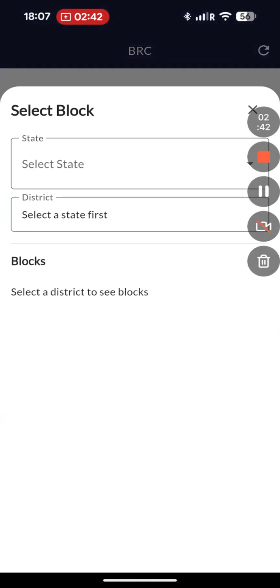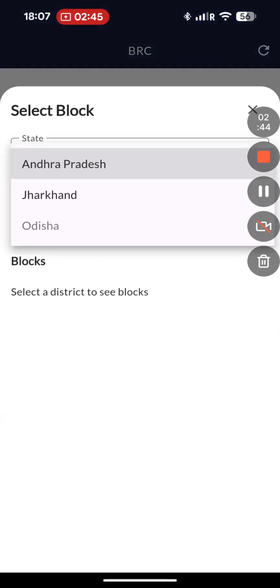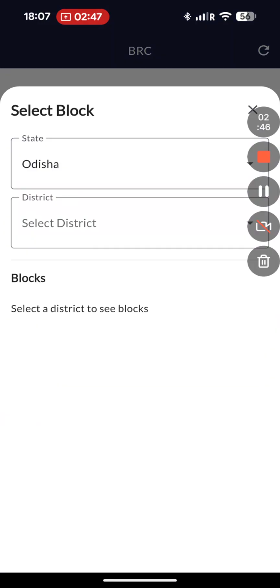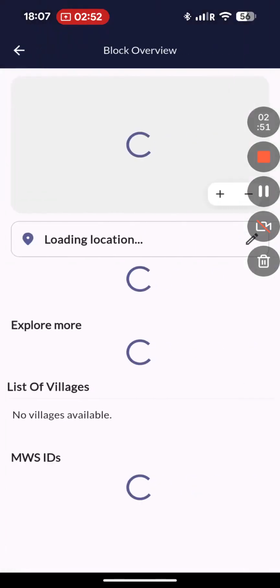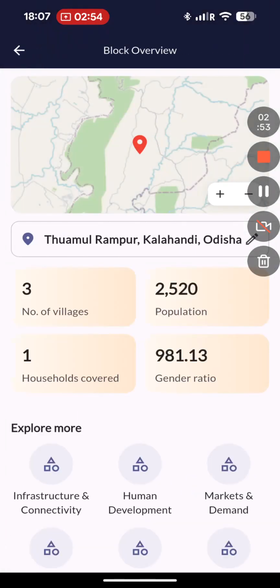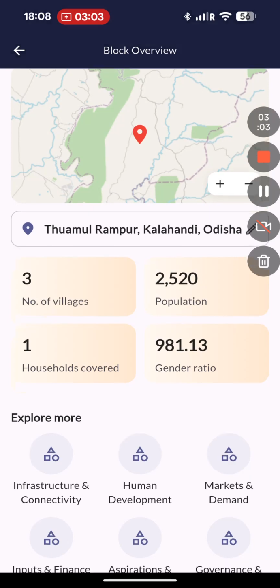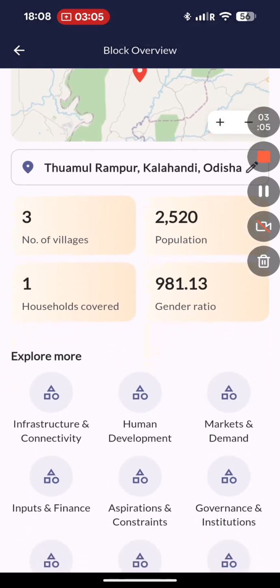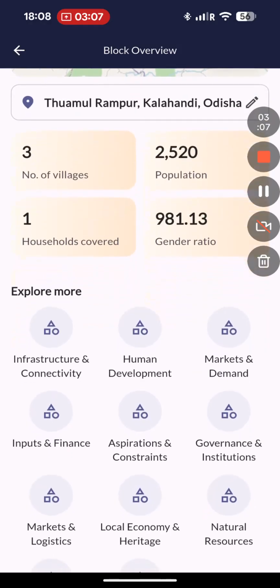Now if I click on view block data and select a block, here someone has already filled the detailed forms of this particular block, which is Thamul Rampur in Odisha. Here you can see how many villages the forms are filled for, what their population is, and the gender ratio.